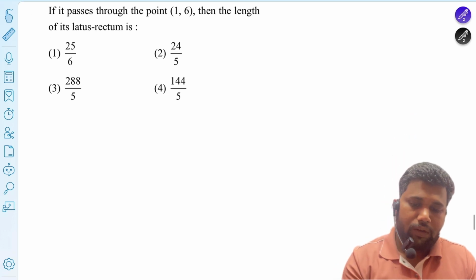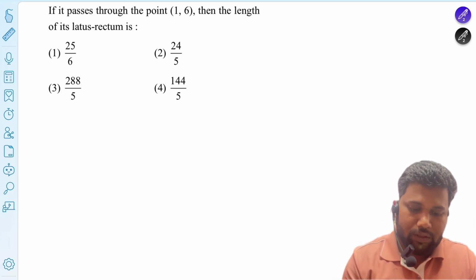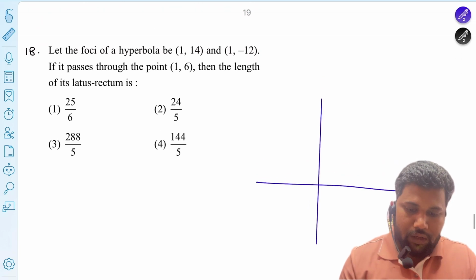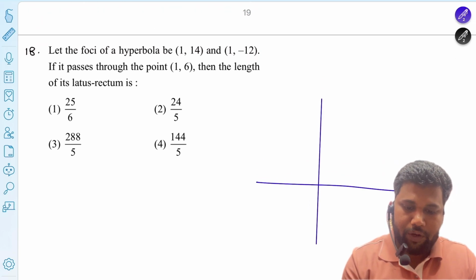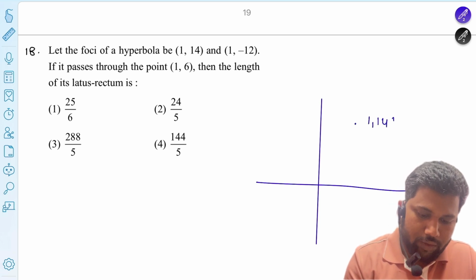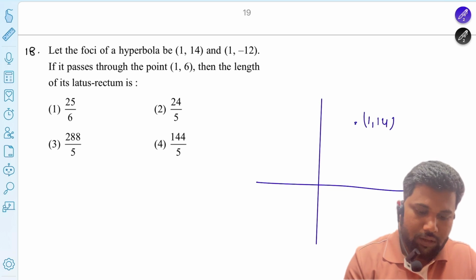Firstly, what is the meaning of this question? Suppose the hyperbola is given like this. The first focus is (1, 14), meaning 1 here and 14 there. Another focus is (1, -12).